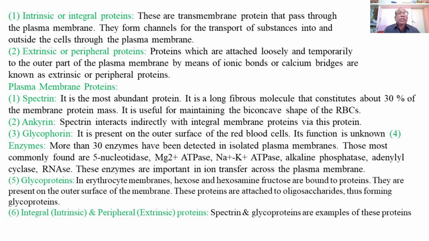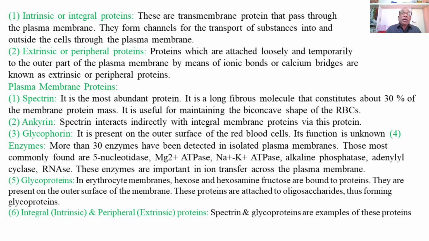Then the second type of proteins are called extrinsic proteins, the peripheral proteins or the surface proteins. Extrinsic or peripheral proteins are the proteins which are attached loosely and temporarily to the outer surface of the plasma membrane by means of ionic bonds or calcium bridges.